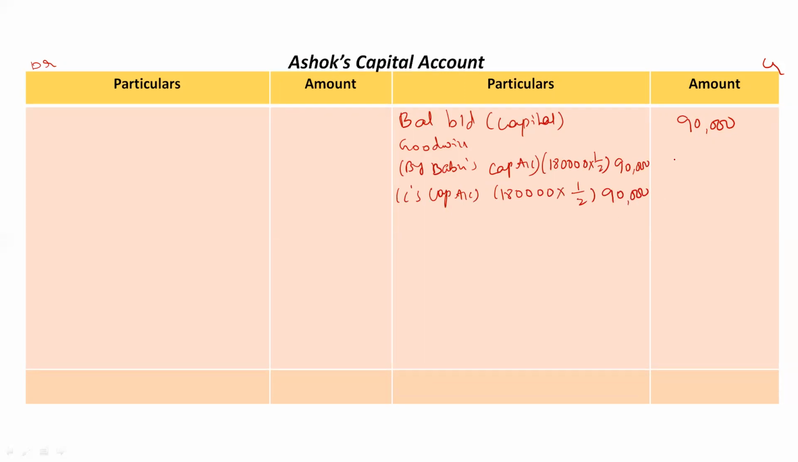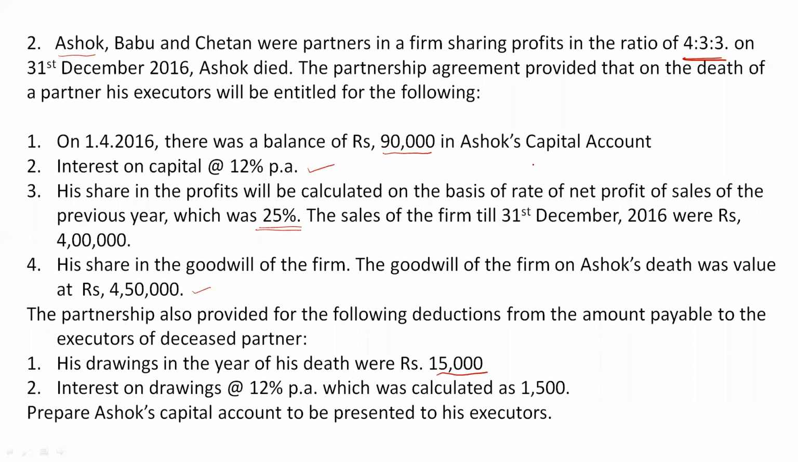Okay, so totally 1,80,000 rupees is the share of goodwill of Ashok. Clear? Then after capital and goodwill, we usually record profit or loss on revaluation. Again, in this question, we are not doing any revaluation account, so there is no profit or loss on revaluation. After this, we usually go for old balance sheet in the question. But again, here old balance sheet is not given, so we can directly go for the adjustments.